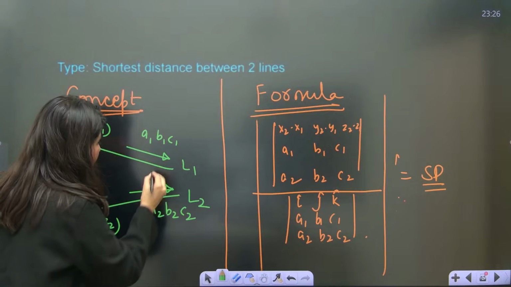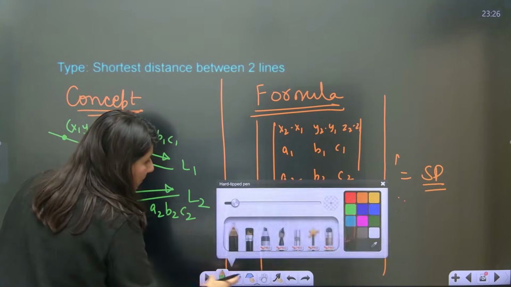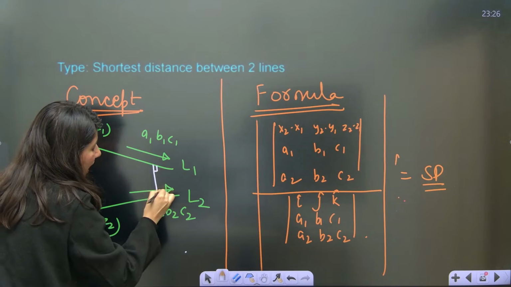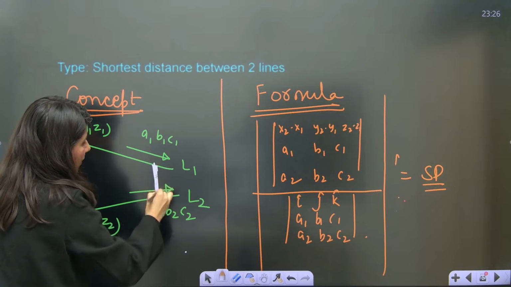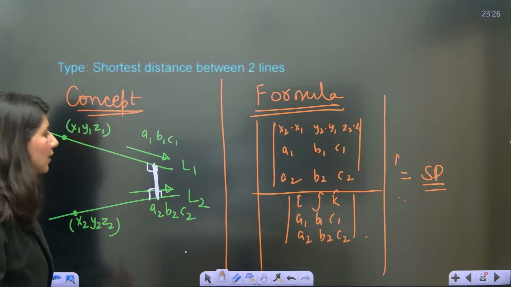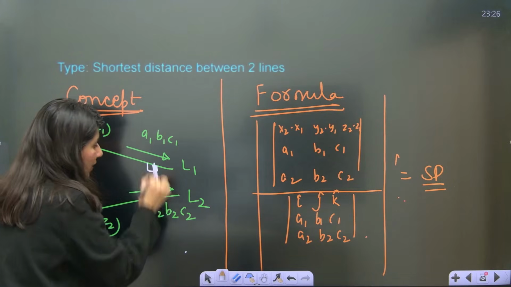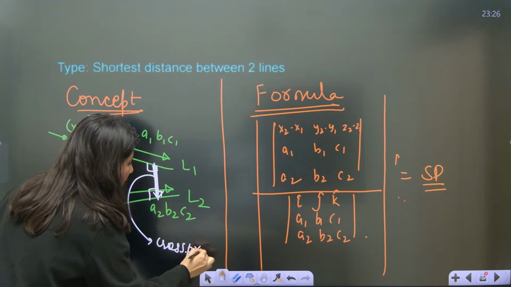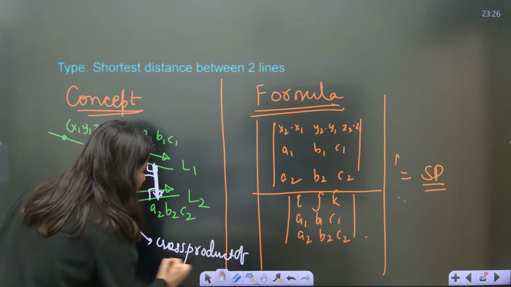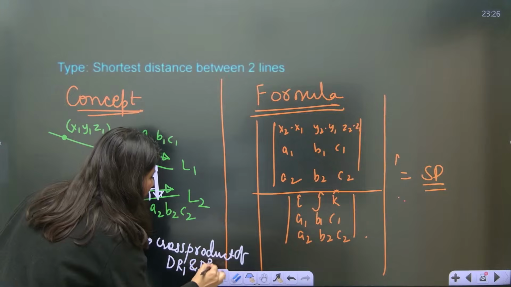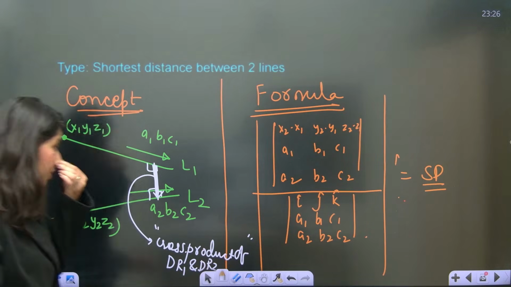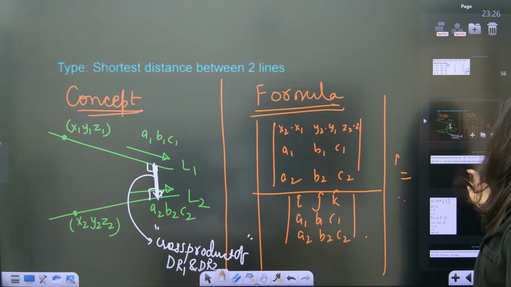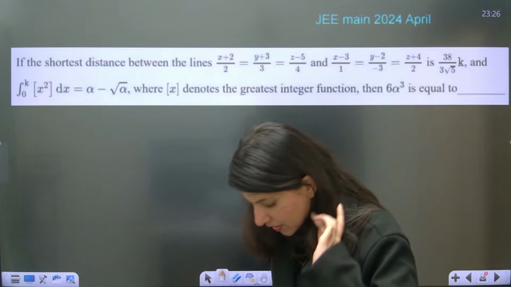Okay. Now the shortest distance between these two lines will lie along the perpendicular. So this will lie along the perpendicular on L1 and L2. This is the shortest distance, and this line is perpendicular to both L1 and L2. And if you want to calculate this perpendicular vector, it is nothing but the cross product of dr1 and dr2. Are you getting it? Yes, this is the concept you all should understand. Okay. Shall we move on to the question part directly? So yes, this is a JEE Main 2024 April attempt question, guys.